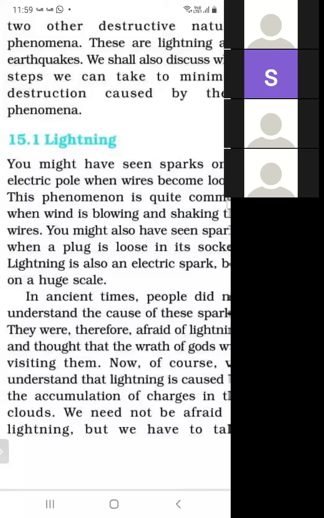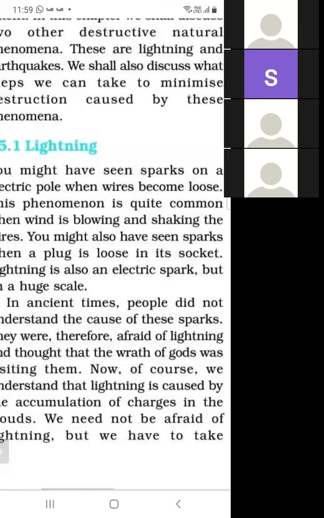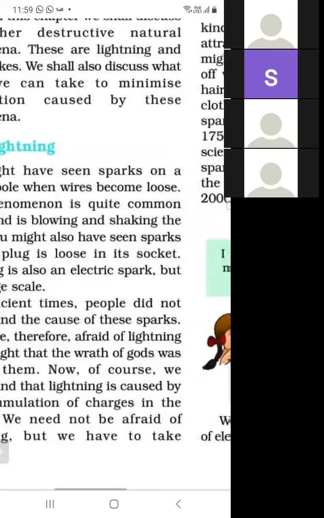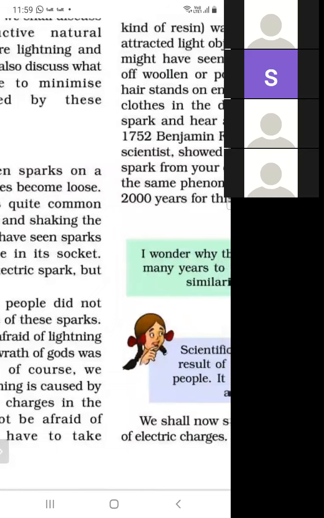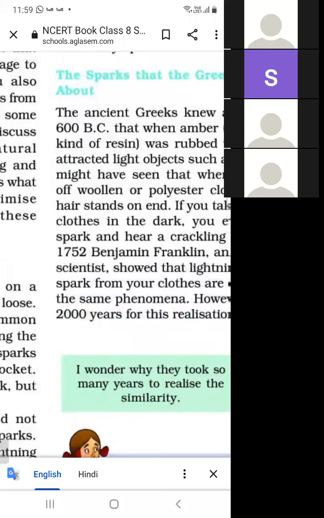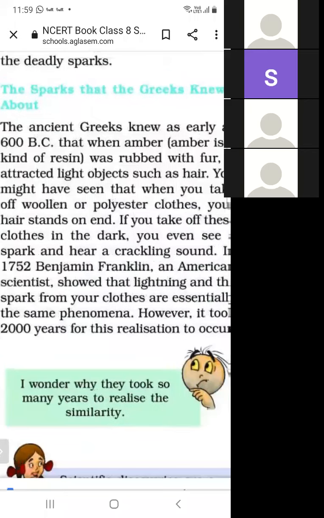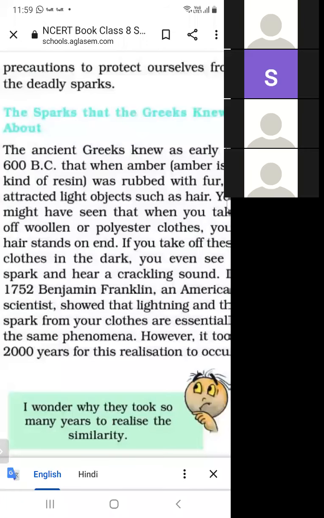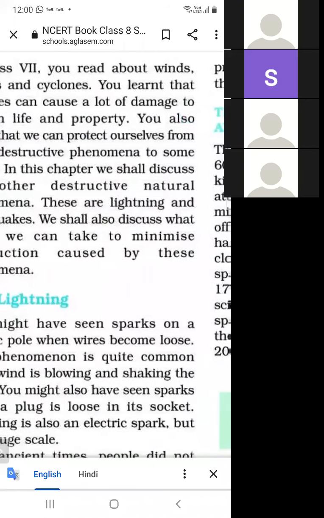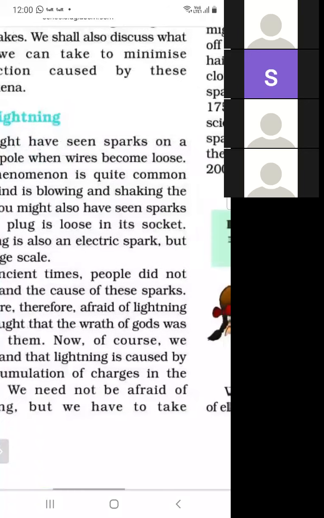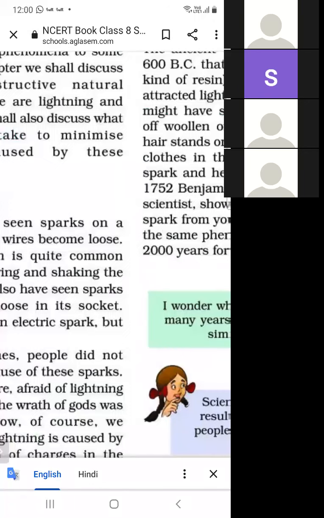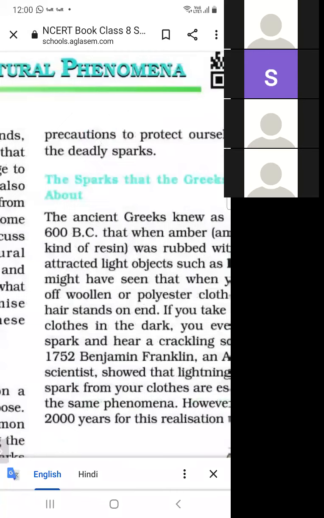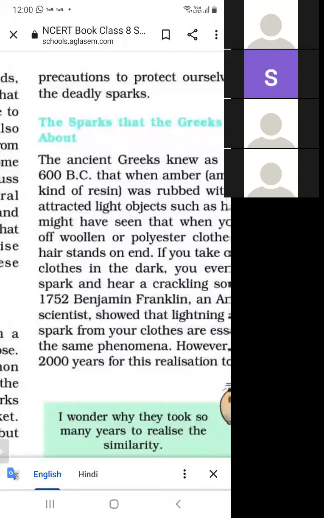And what is the reason for lightning? Lightning is caused due to the accumulation of charge in the clouds. So people know the reason why lightning is produced. This lightning is produced due to the accumulation of electric charge on the clouds. And what are the precautions to protect ourselves from these deadly sparks? How can we protect ourselves from these deadly sparks?